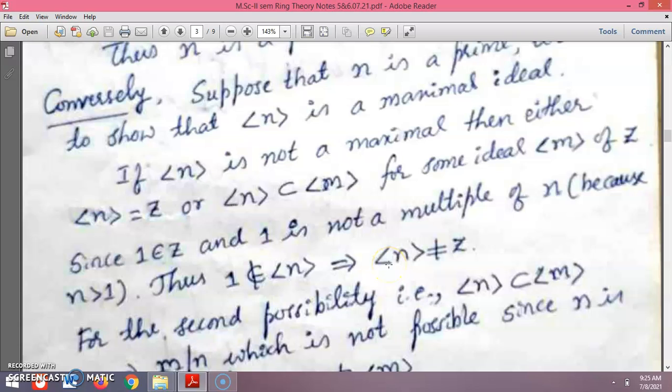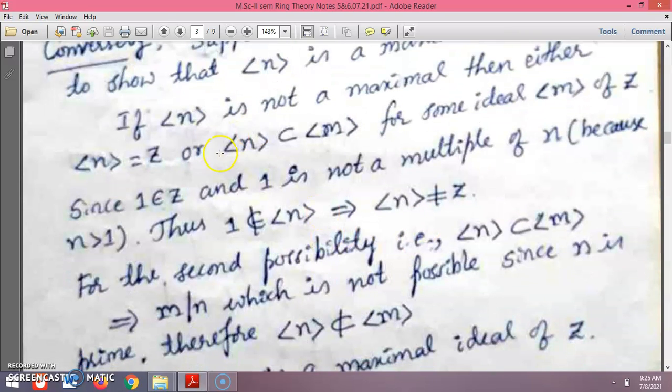So that means this n is not equal to Z, definitely. This ideal generated by m is not equal to this integer. For the second possibility, only this possibility: n is generated, it has some ideals of Z, so that we need to consider.